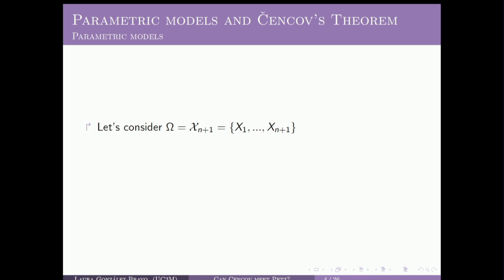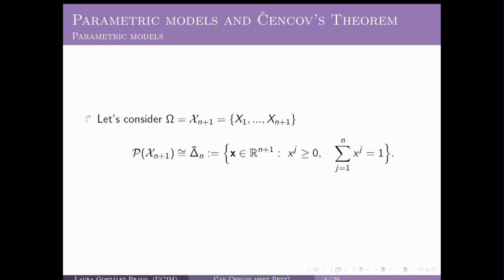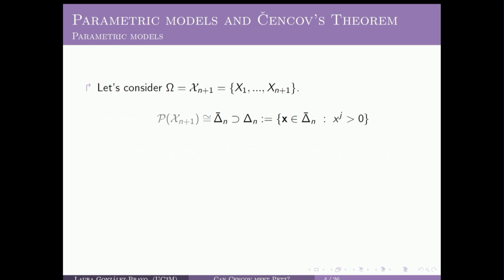So now, in pursuit of discussing Cencov's theorem, I would like to introduce a specific parametric model. For that, we're going to consider a finite and discrete set, which of course can be endowed with a measurable structure. In this case, it can be proved that the set of all probability measures over this finite or discrete set is isomorphic to the n-simplex in R^(n+1). Okay, so this n-simplex is not a smooth manifold, but it has an open interior which can be endowed with a smooth manifold structure.